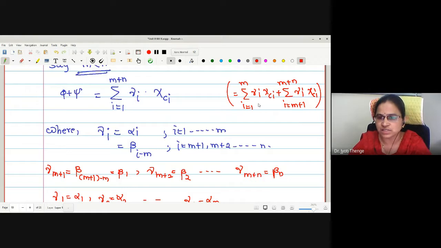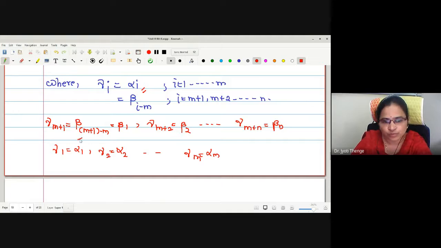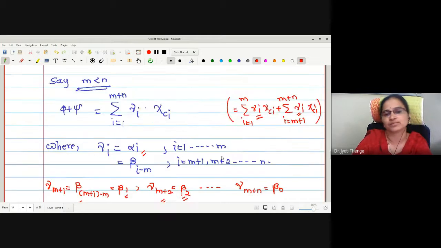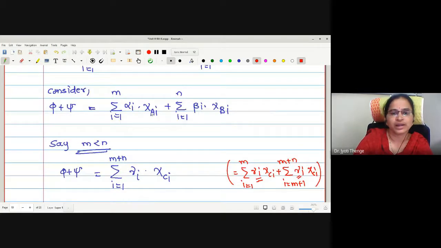For the first sum, gamma_i's will give you alpha_i's. But for the second sum, gamma_i's will give you betas. Gamma of m plus 1 is beta 1, gamma of m plus 2 is beta 2. Understood? Now one has to discuss only the characteristic function.